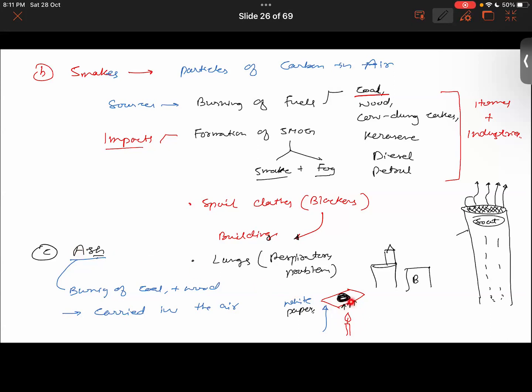Ahmed, Arham, Arhan, you guys are getting it now? So thereby what will happen now, these ash particles will start to fly.